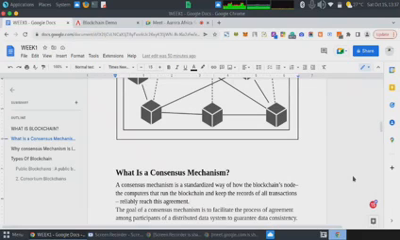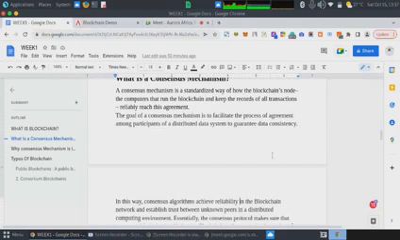So let's look at the definition. A consensus mechanism is a standardized way in which the blockchain nodes, the computers that run the blockchain and keep the record of all transactions, reliably reach agreement. The goal of a consensus mechanism is to facilitate the process of agreement among participants of a distributed data system to guarantee data consistency.